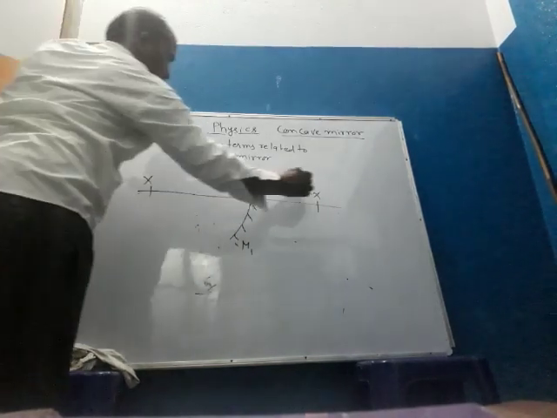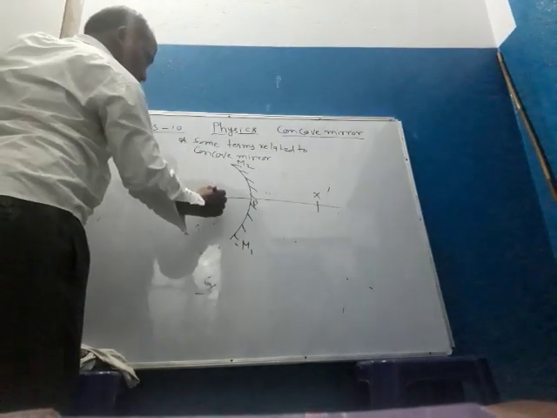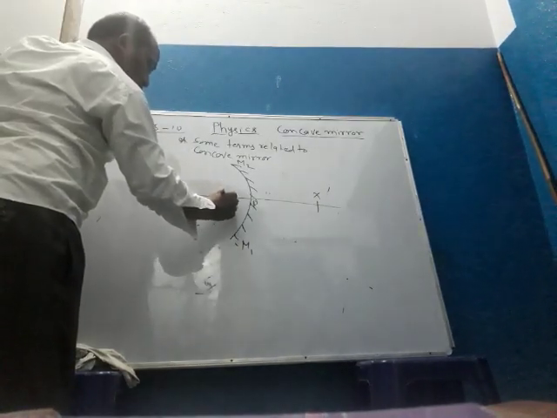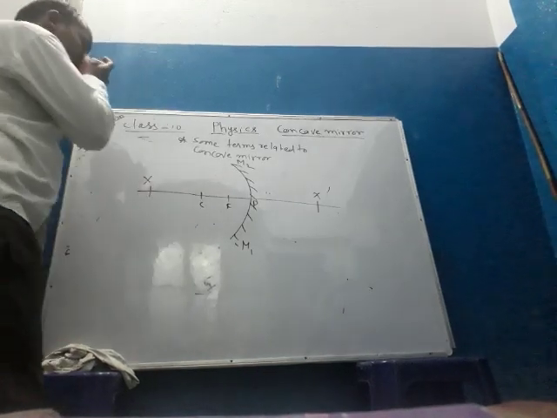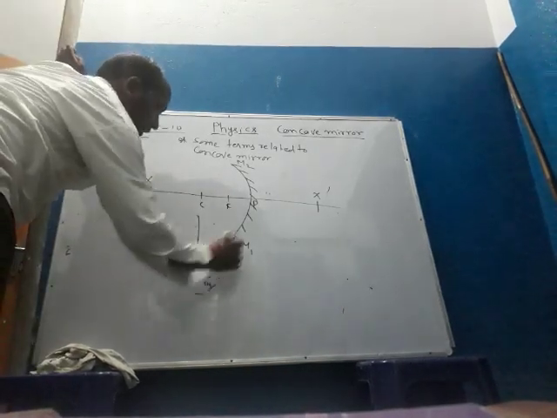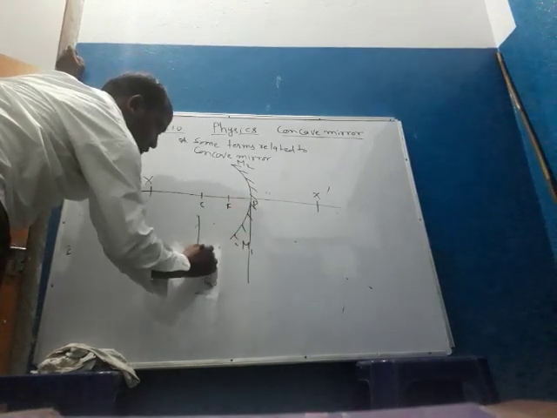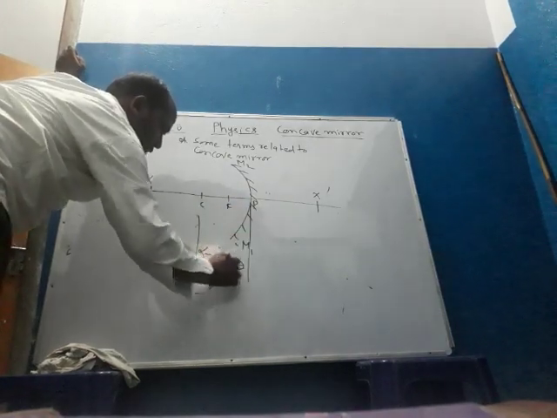This is the principal axis. This point is focus. This point is center of curvature. Hence, radius of curvature equal to R.